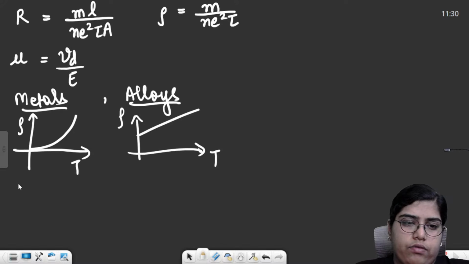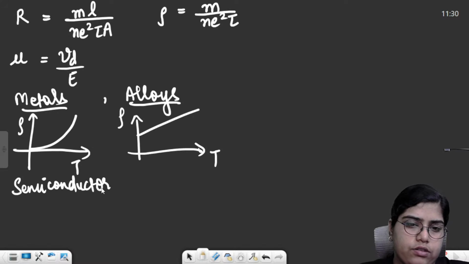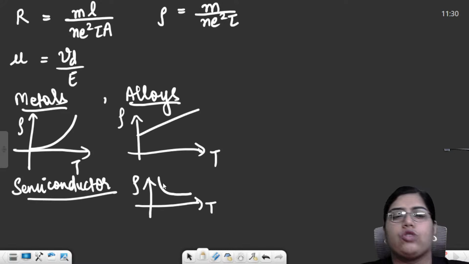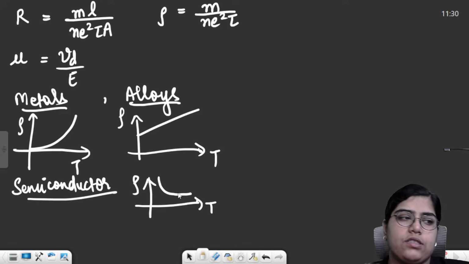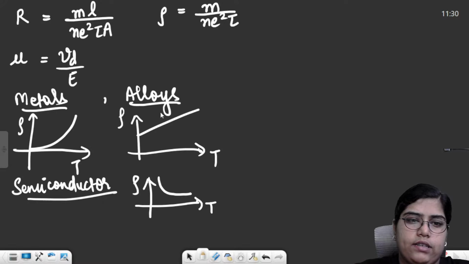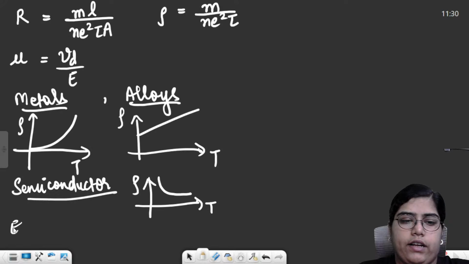Then we saw semiconductors. For semiconductors, the relation was simply opposite. The graph somewhat looked like this. As you keep on increasing the temperature, the resistivity will keep on decreasing. And the third thing was electrolytes. I will write it over here.